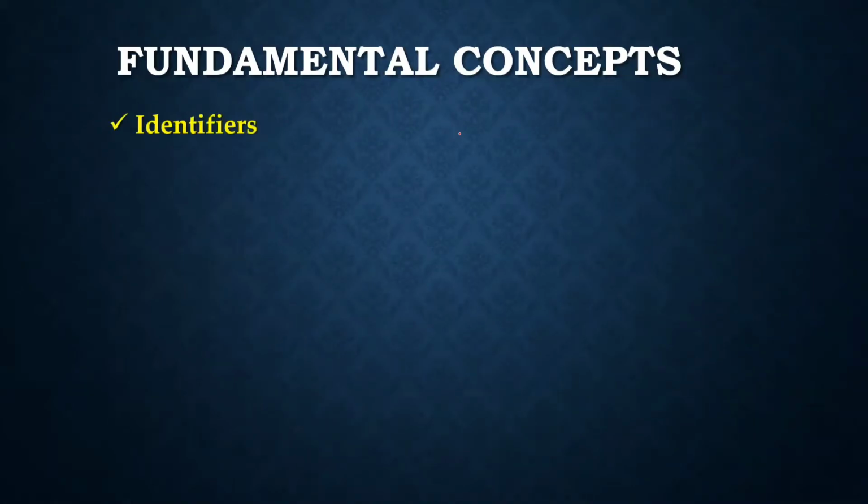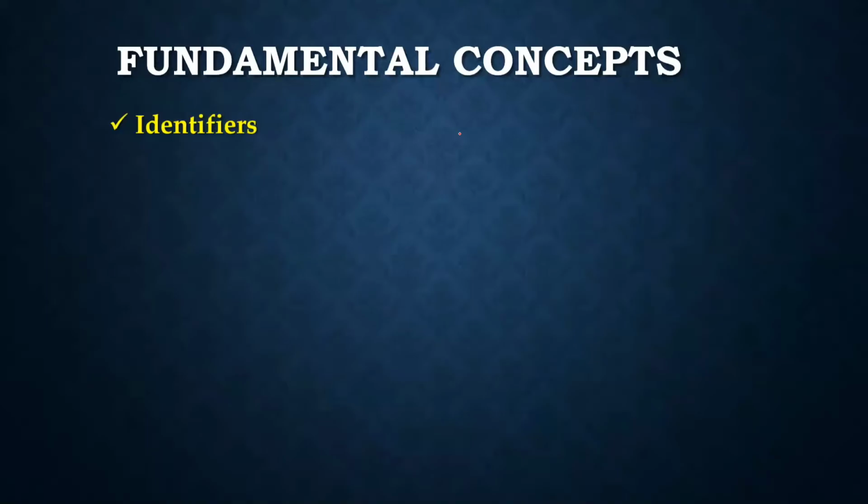So we have other fundamental concepts like identifiers. A Python identifier is a name used to identify a variable, function, class, module, or any other object. Python is case sensitive, and hence uppercase and lowercase letters are considered distinct. And we have to follow a few rules to name an identifier in Python. The first rule is identifiers can be a combination of letters in lowercase or uppercase, or digits, or an underscore.